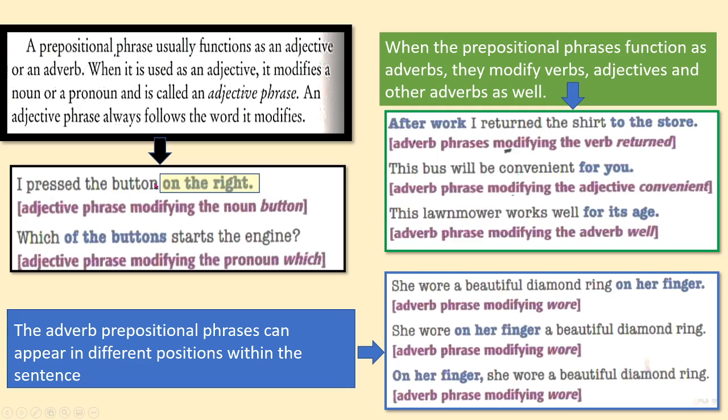I press the button on the right. It affects the verb because it says where the action was executed. So it is... I press the button on the right. It says what button I press. So it affects the word button, and it is an adjective phrase.